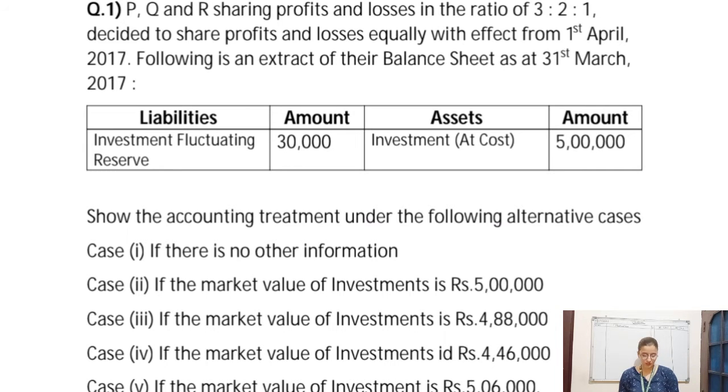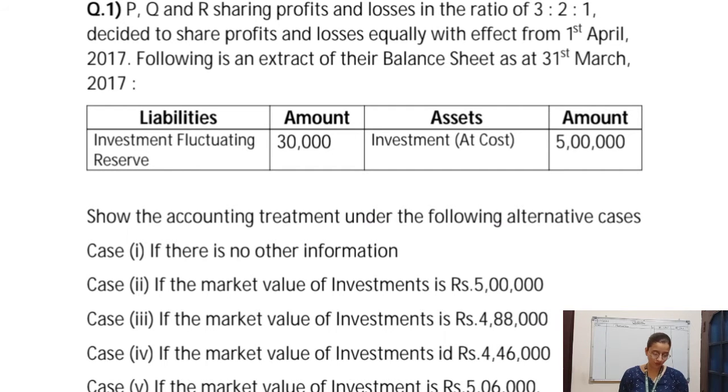Following is an extract of their balance sheet as of 31st March 2017. In the balance sheet, on the liabilities side, investment fluctuation reserve is rupees 30,000, and on the asset side, investment at cost is rupees 5 lakh. Show the accounting treatment under the following alternative cases.